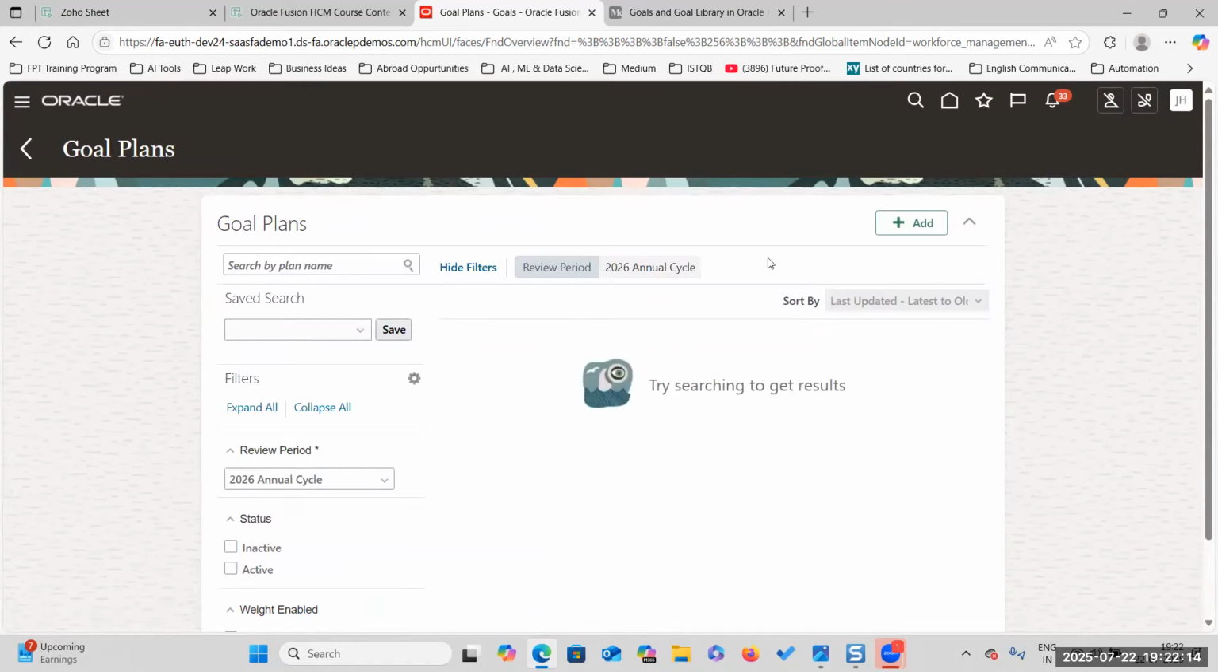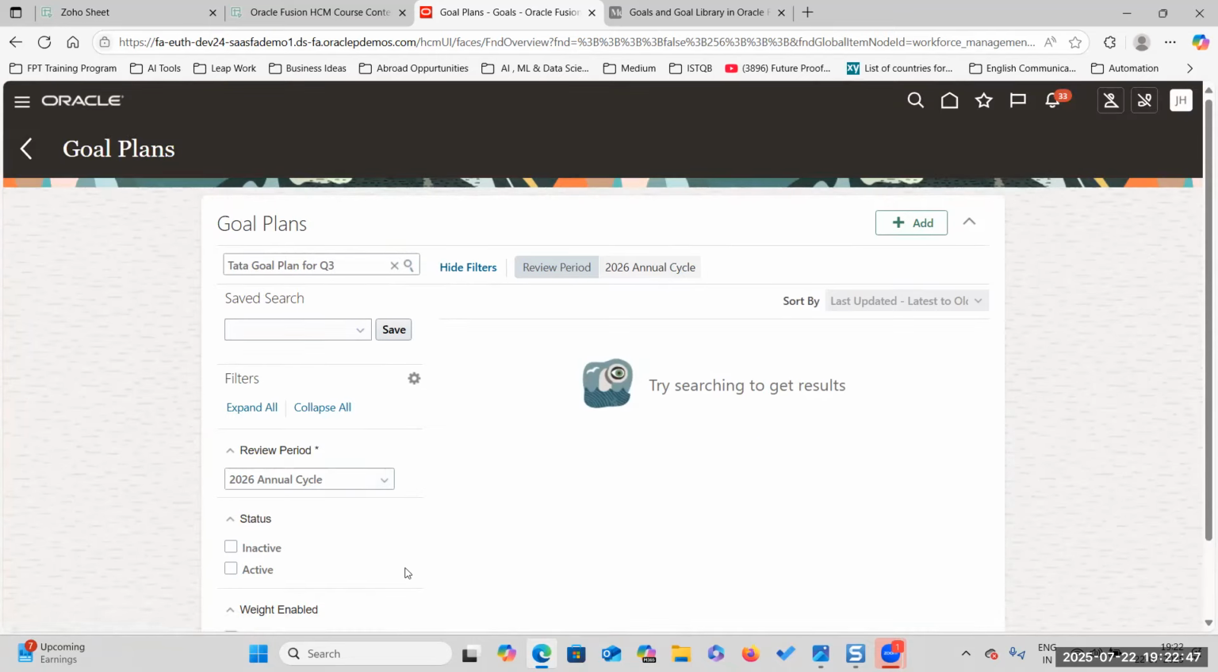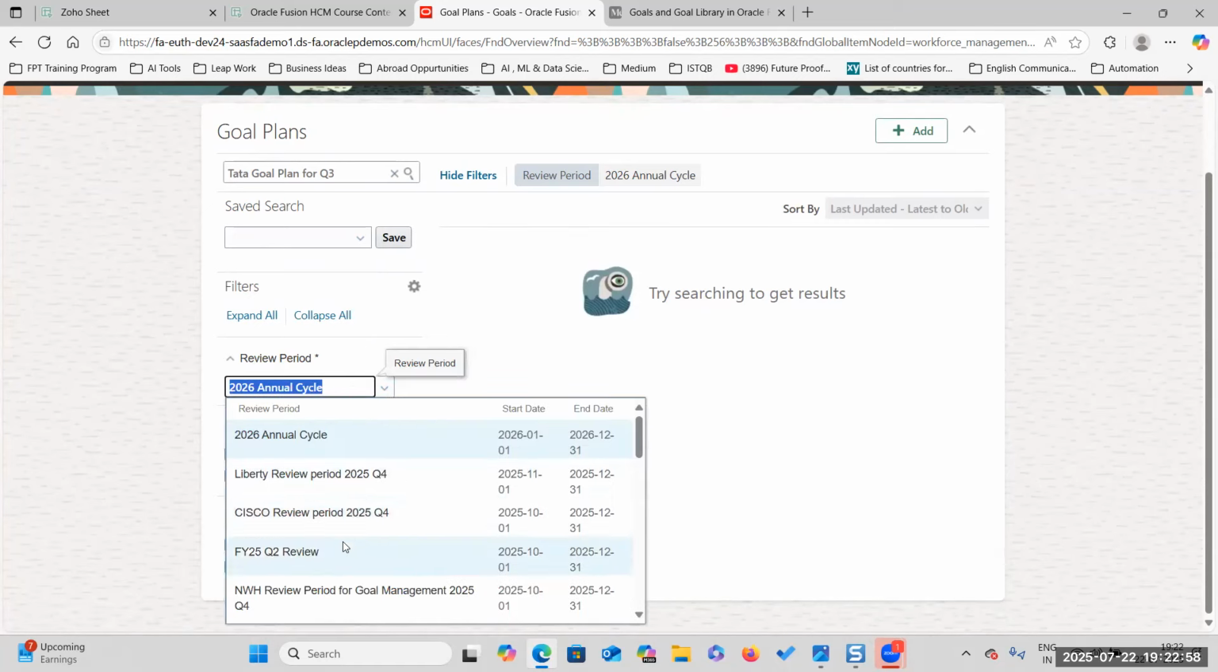What is the name of the goal plan we have created? Tata goal plan for Q3. Okay. So why is it not coming? Can anybody tell me why it is not coming? See, there is a review period option. We need to change the review period. We are searching, yes, this one, but the review period is 2026 annual cycle. What is the review period?